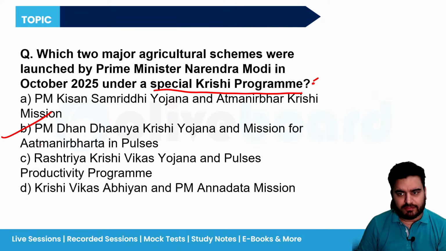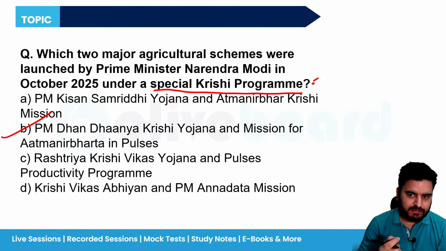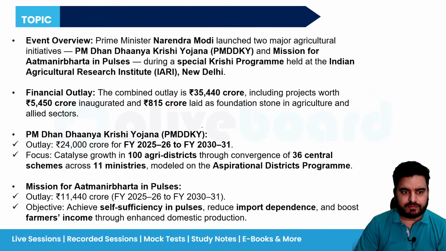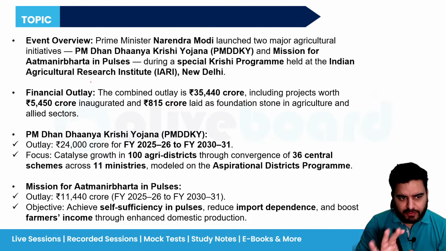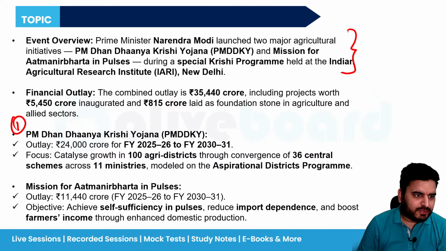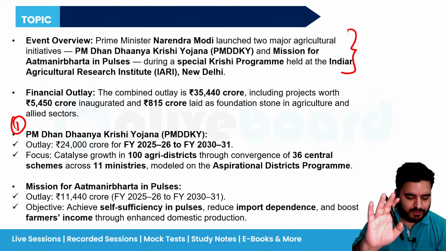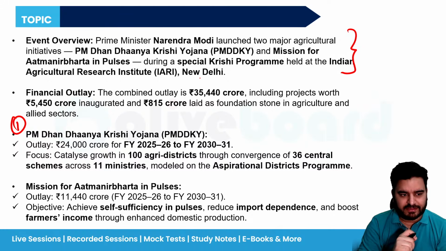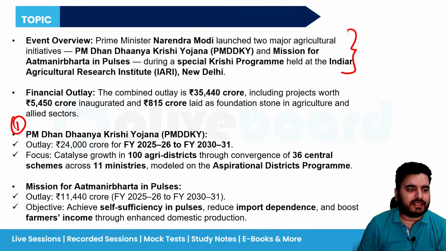Now what is important for our exam point of view is the detail about these two schemes. What is the objective of this scheme? What is the financial outlay of these schemes? You should know all these things. Now, the first scheme is the Pradhan Mantri Dhanya Dhanya Krishi Yojana. Where the scheme was launched and what the program was, we are not going to deal with that. That is not important for your exam point of view. What is important is the schemes.